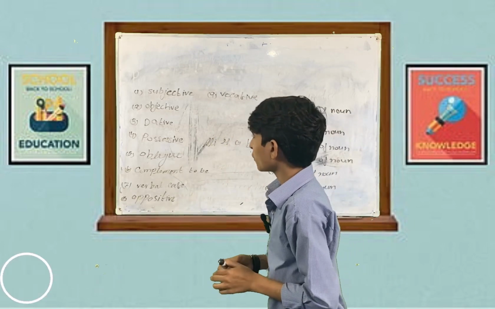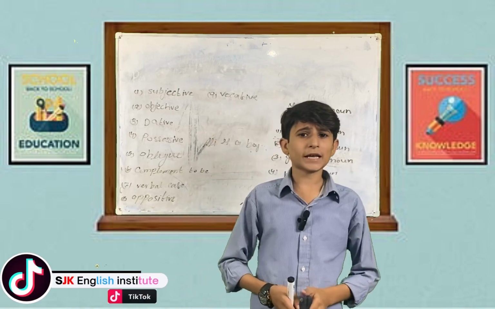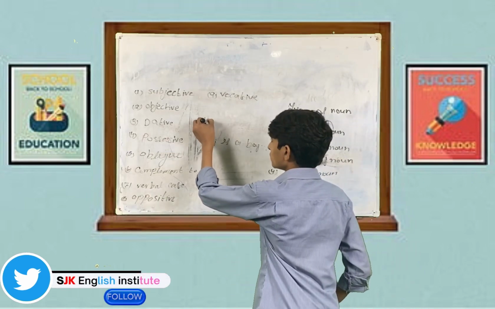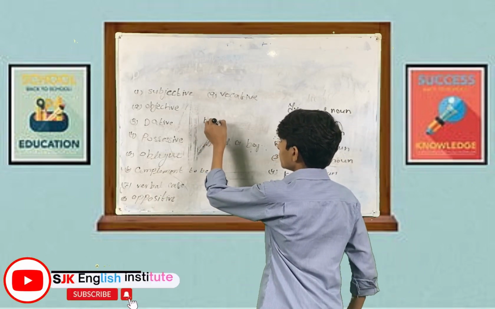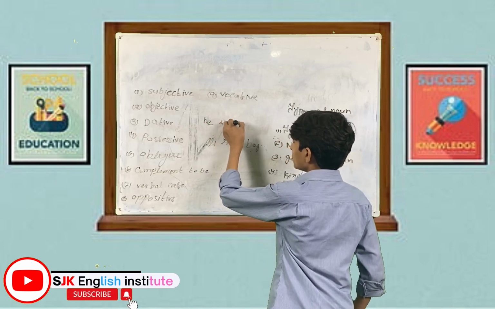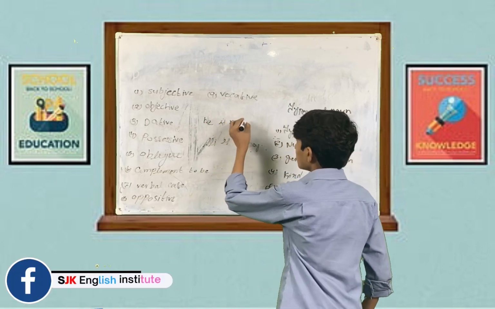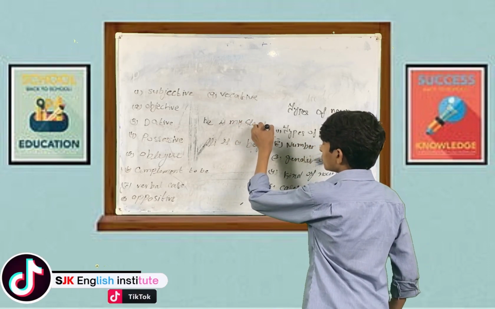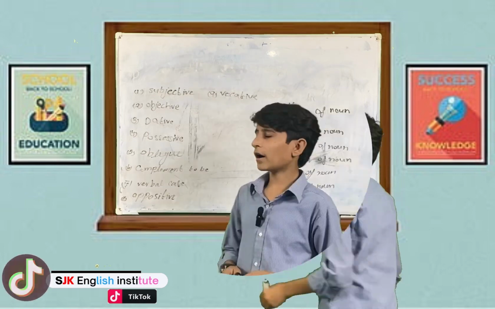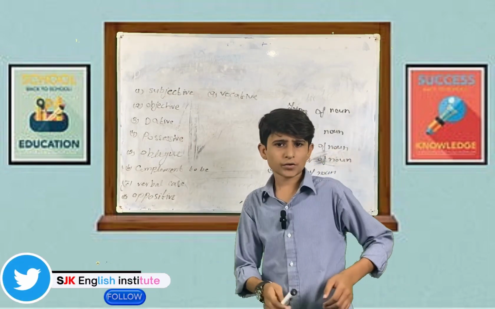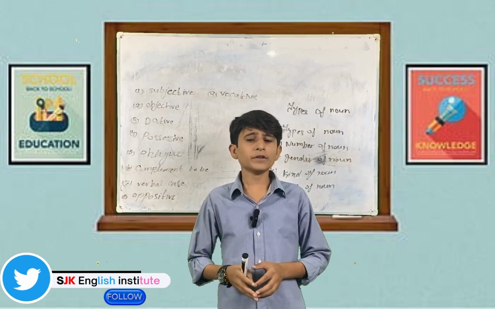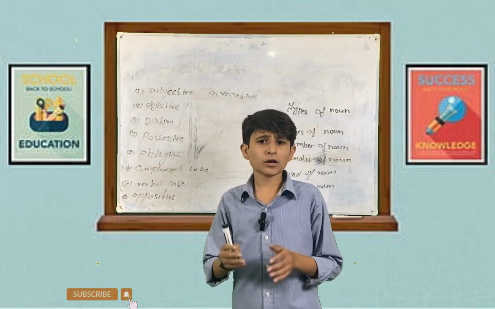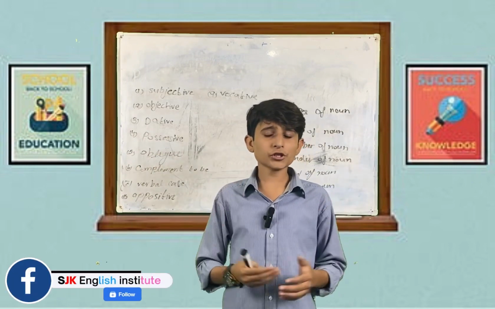So after this, we have objective case, when a noun is used as an object of the sentence. After this we have dative case. Dative case are those nouns which are used for an individual. After this, possessive. Possessive are those nouns which show possession and ownership.